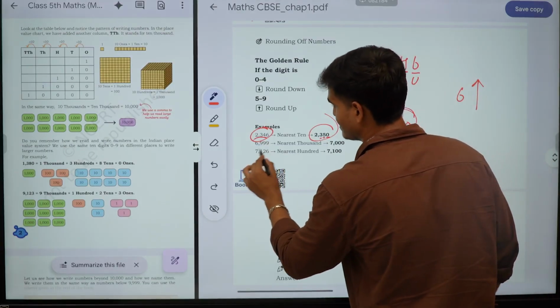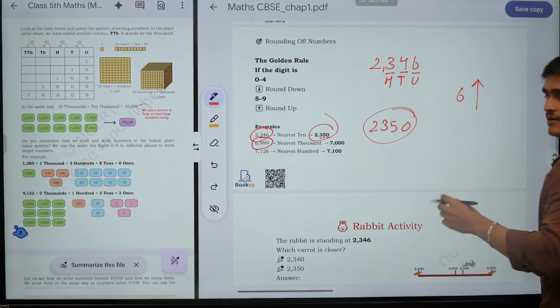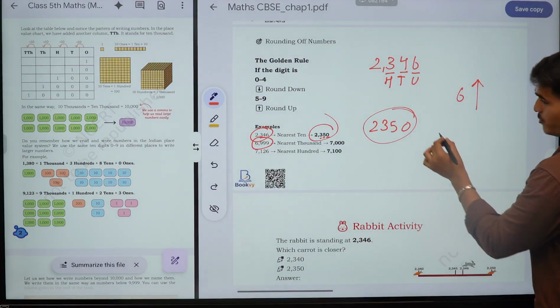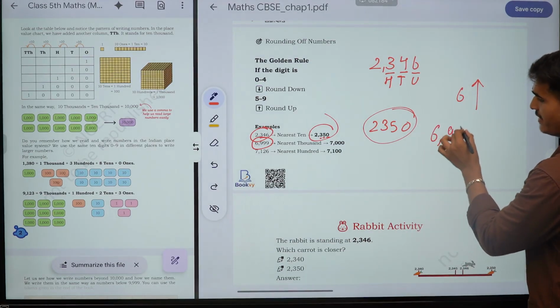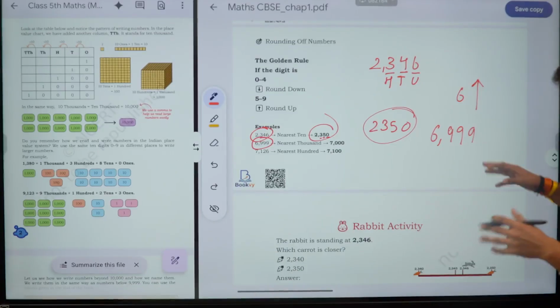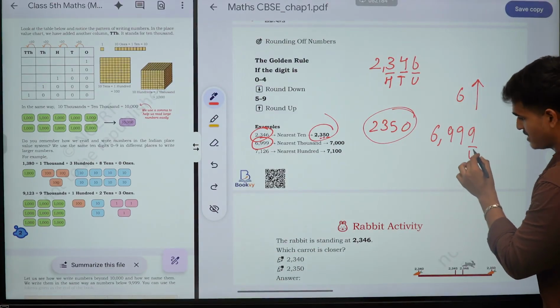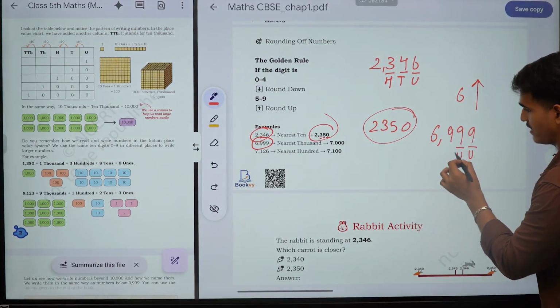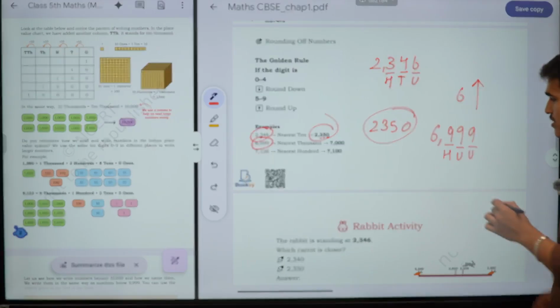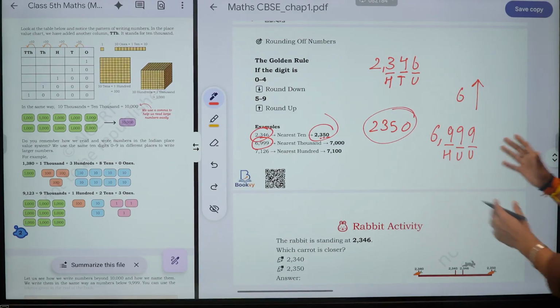Second example, 6999. Now you guys answer me. What do you see here? At the units place there is a 9, at the tens place there is also 9, and at the hundreds place there is also 9. So there are too many 9s.